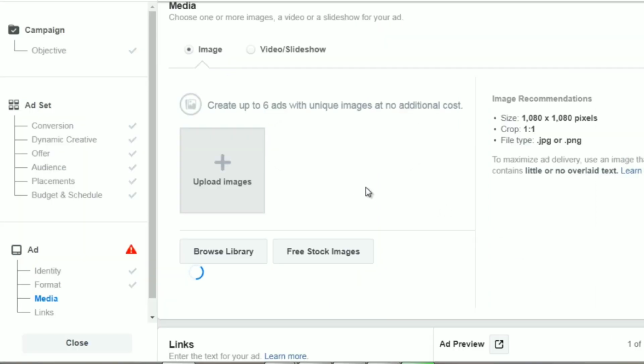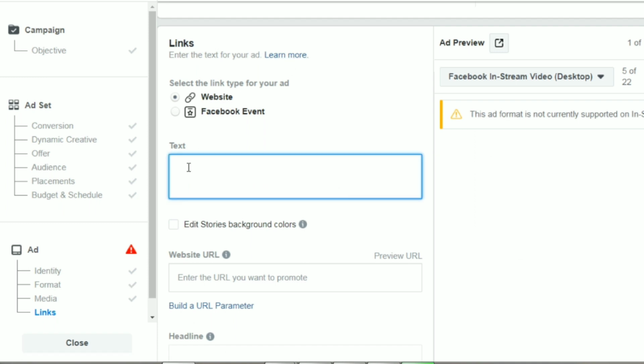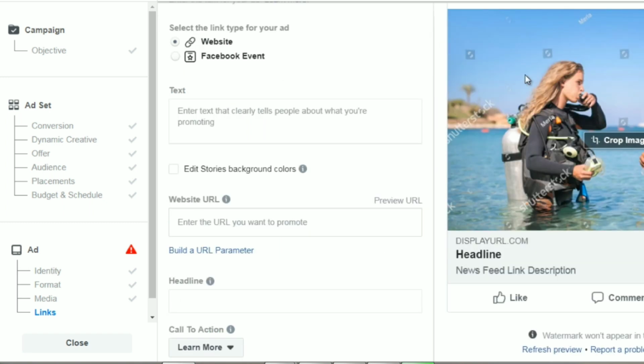We'll click continue, and it'll say enter the text for your ad. You can enter the text here. So the text is essentially going to appear at the top of your image. So if we take a look at one of the ad previews here, when you see the ad, it's going to appear above the image, this right here. The website URL that you want to send them to is going to be here, and the headline is going to be right here.